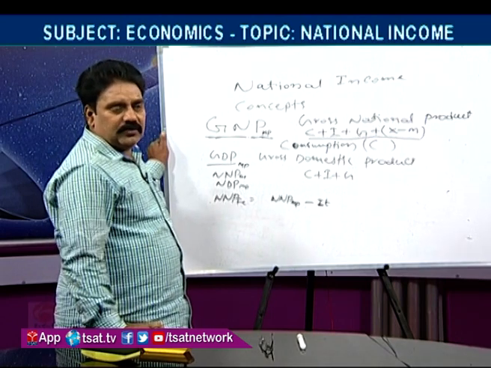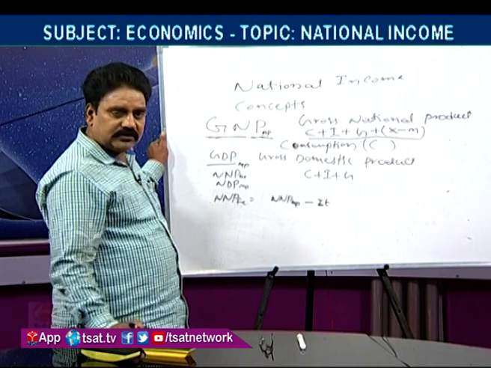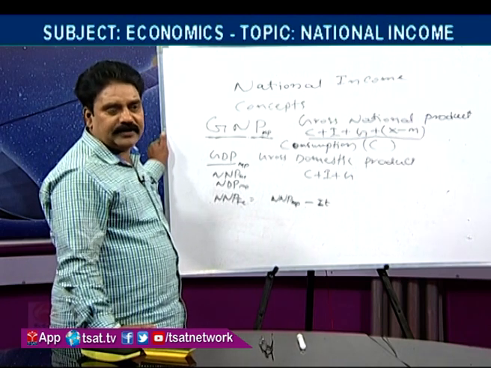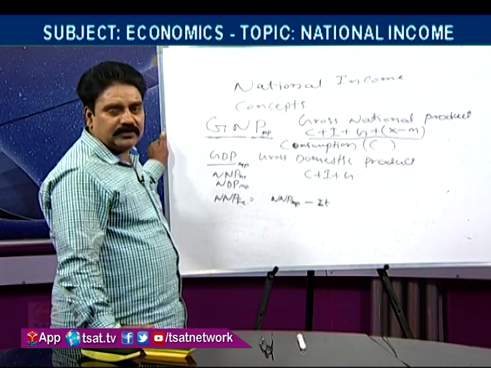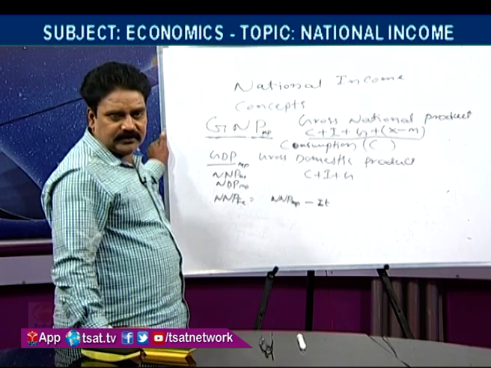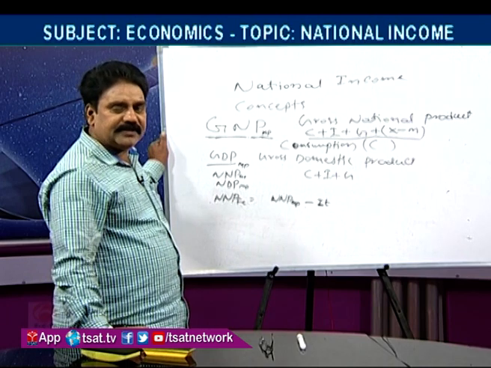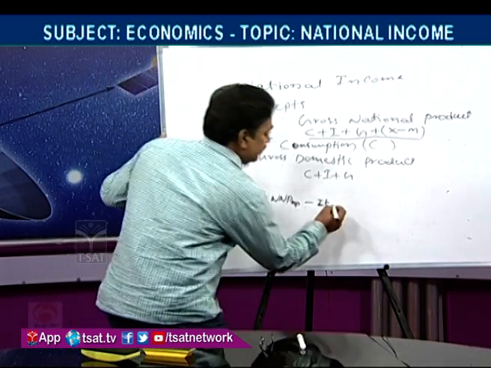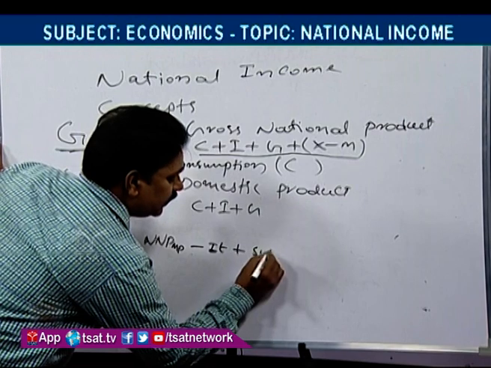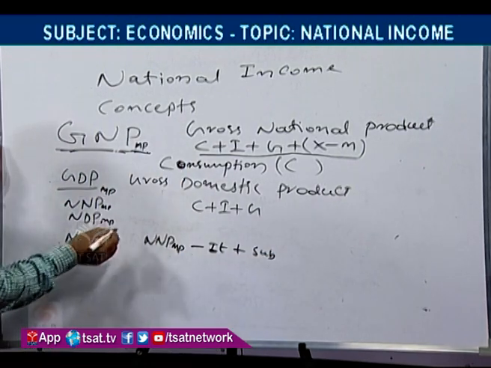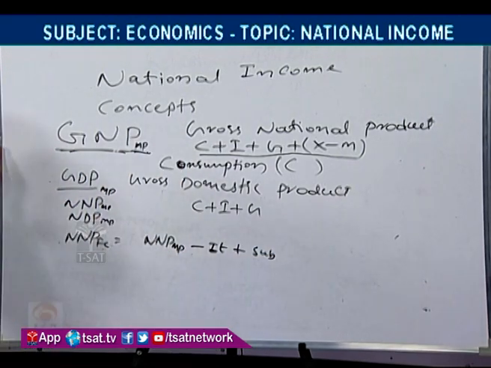For example, we can take subsidized gas. Otherwise, many subsidies are given by the government. If there are any subsidies, we have to add them. This is not included in the market price, so we are adding that.